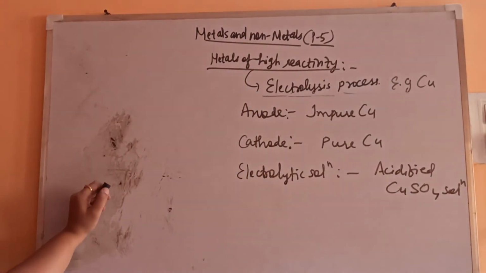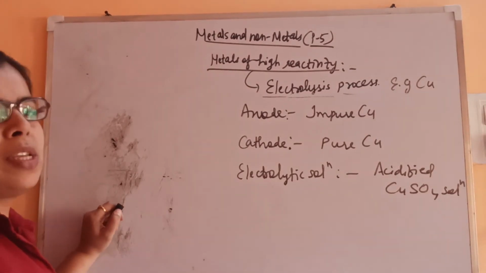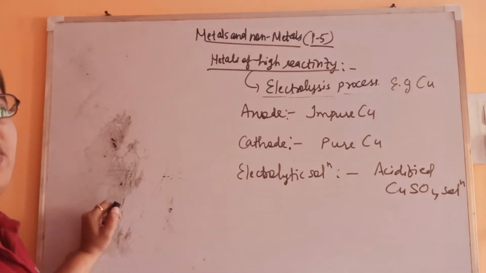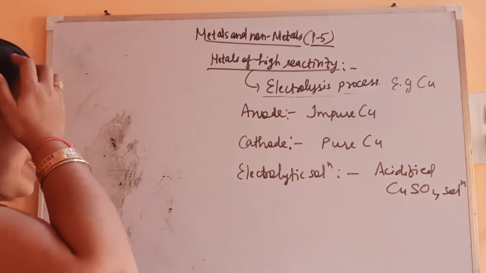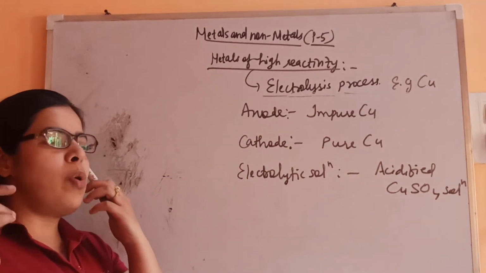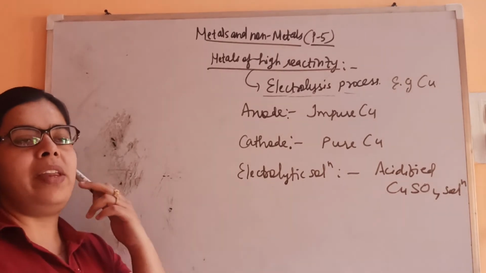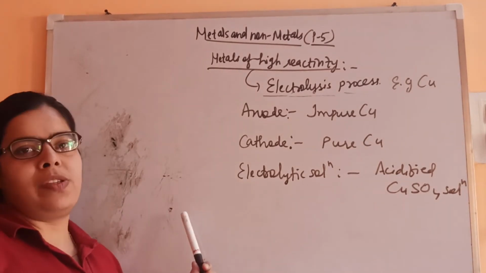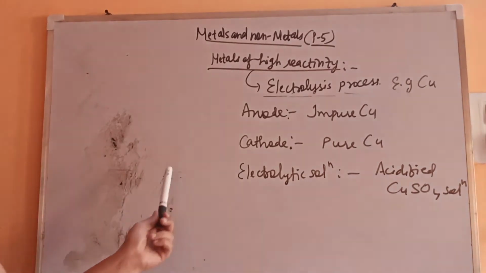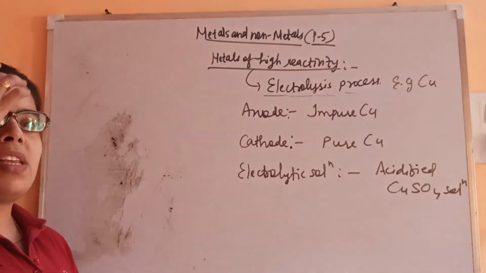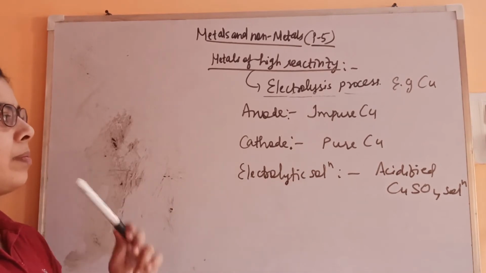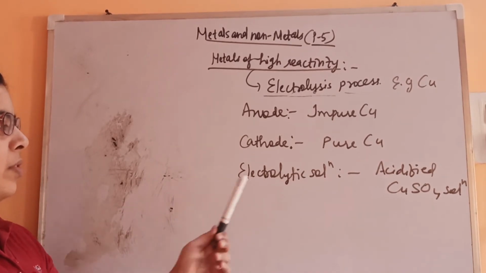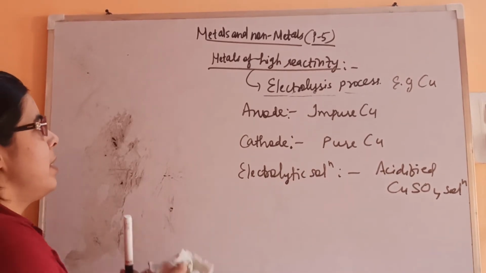That's what is breaking down. Electrolytes are those compounds which break down in the presence of electricity. So this is all about the refining process. Other metals also, like we have seen in the metals of moderate reactivity, the last process is refining. So it will be refined by this process only, that is electrolysis. And same in the case of sulfide ores, with the least reactive metals, again it is refined by the same process.